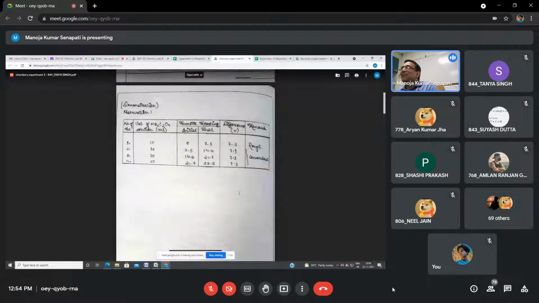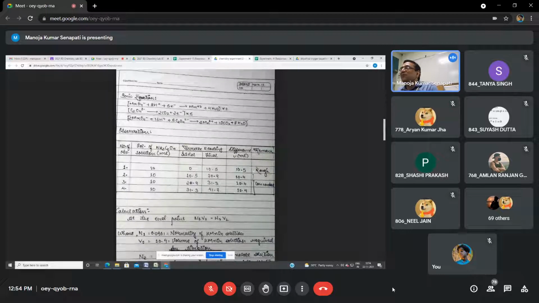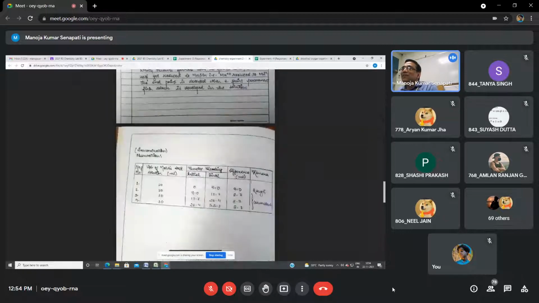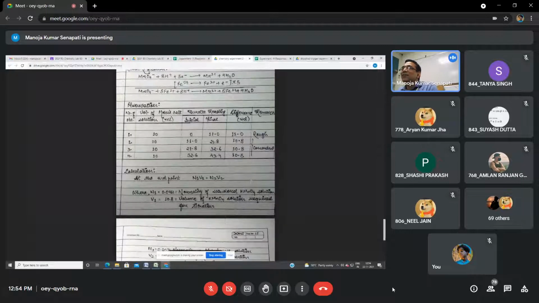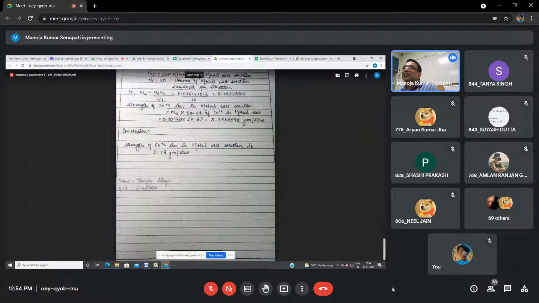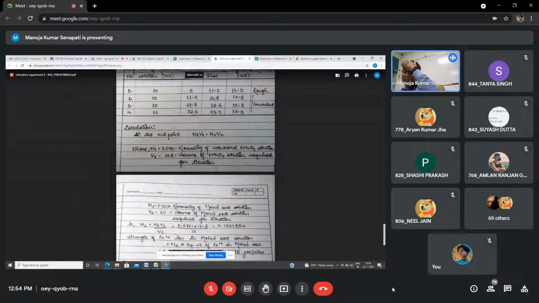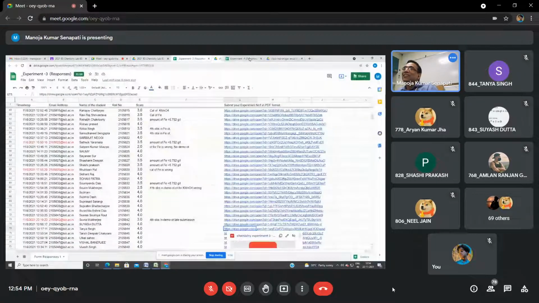You have written concordant only once, this one also once, and here also you are writing concordant once, and here you are writing your name, roll number, all the things. Why are you changing yourself? One experiment you write once and another experiment 3 times. That means you do not know whether you have to write concordant only once or 3 times. Yes, sir. But why are you writing 3 times? That is why I decided to cut some marks. Otherwise, there is no meaning.